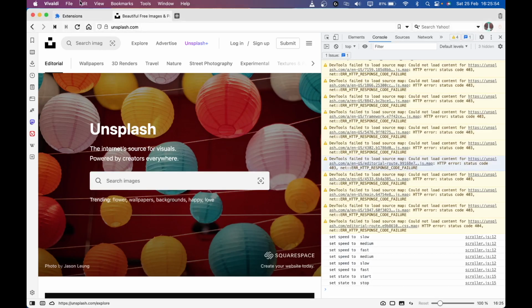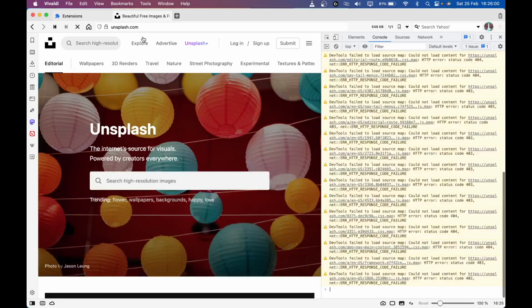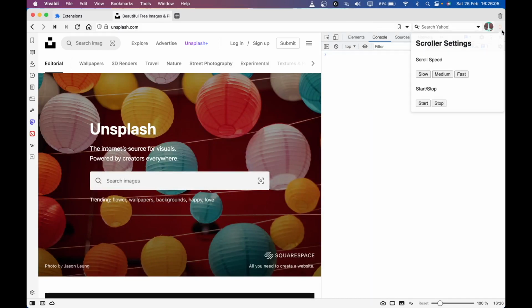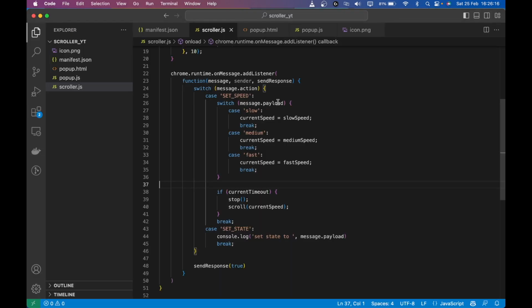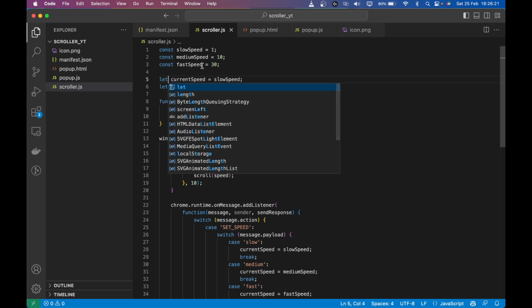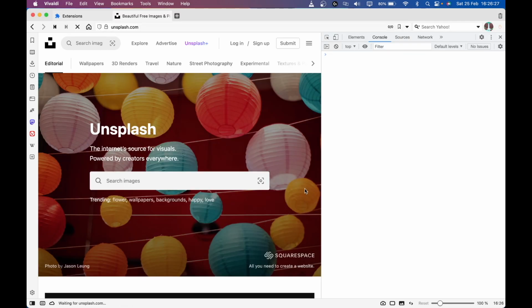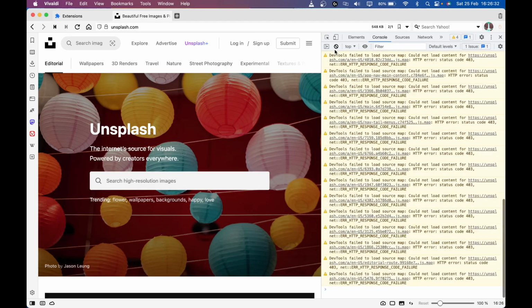going to our browser. So what we have to do is reload this extension multiple times and reload this page 1 or 2 times, and let's see if the scrolling really works. So I go here, I click on slow, and it says something's wrong. It says error in event handler: assignment to constant variable. That means we are assigning to a constant variable. In this case, it is current speed. So let's make it let. Let's go here, reload the page, just reload it once to be safe.